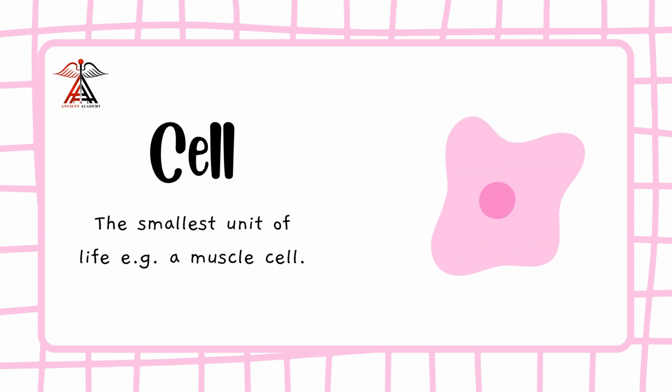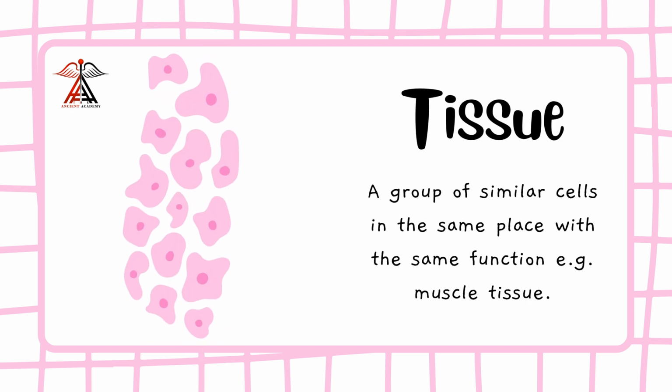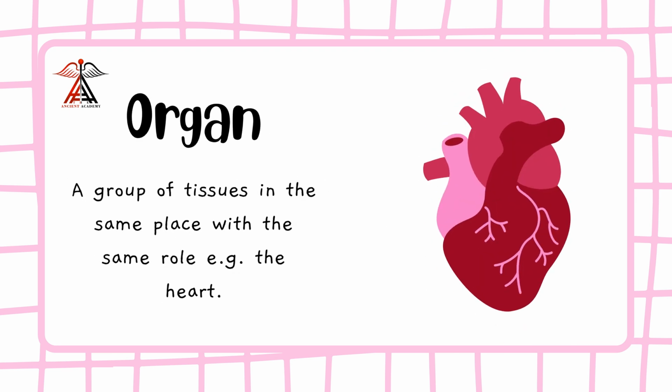Cell, the smallest unit of life, e.g., a muscle cell. Tissue, a group of similar cells in the same place with the same function, e.g., muscle tissue. Organ, a group of tissues in the same place with the same role, e.g., the heart.